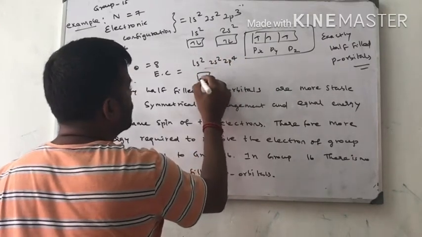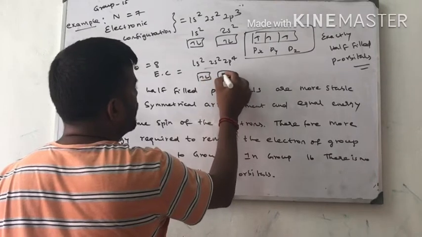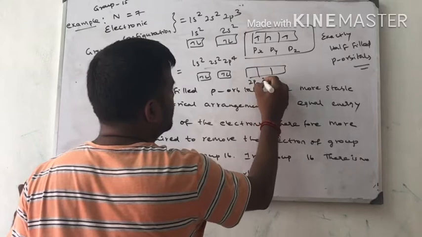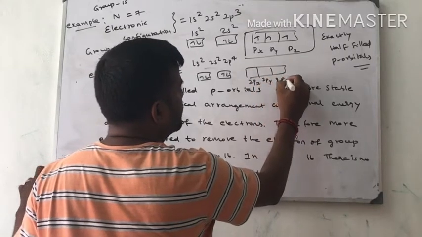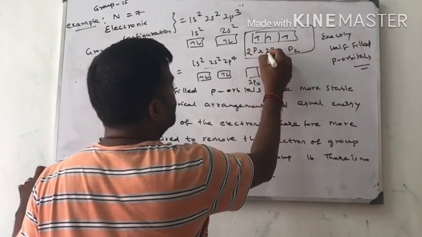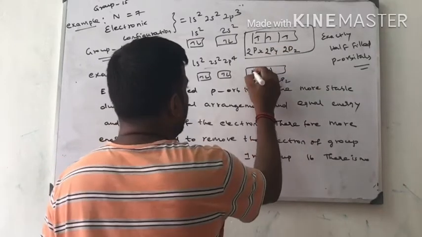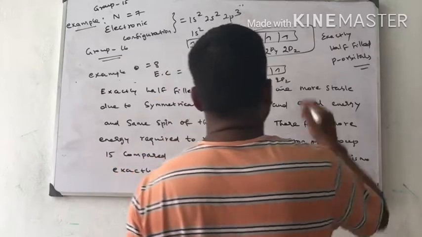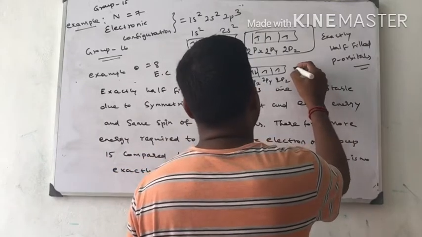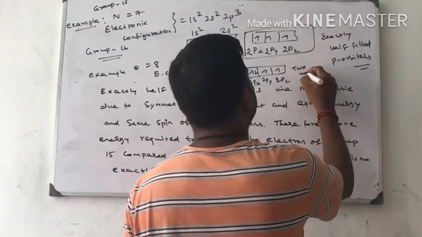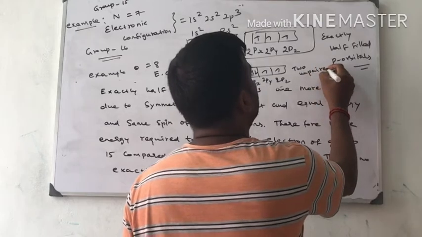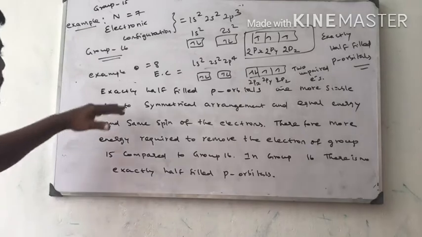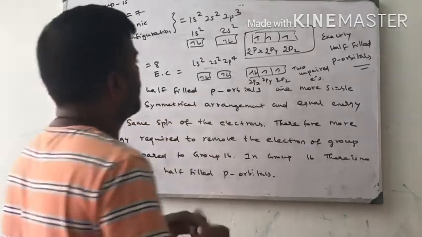So 1s2, 2s2, and 2px, 2py, 2pz hold 2, 1, 1 electrons, that is 4 in total. Here, 2 unpaired electrons are there. So this is the example of exactly half-filled p orbitals.